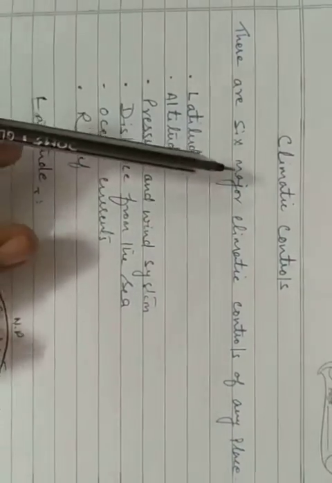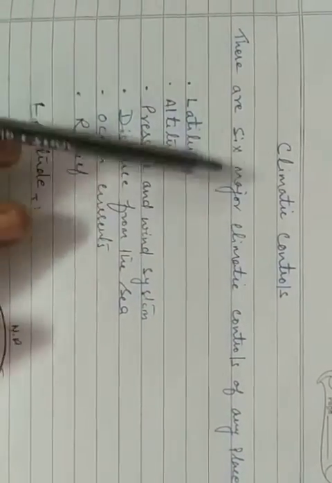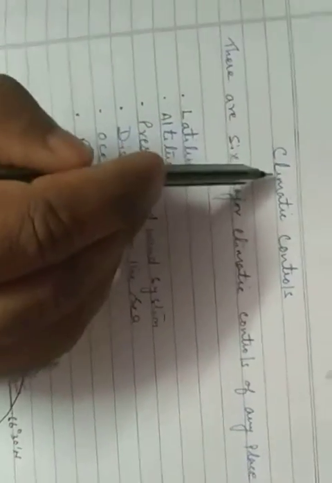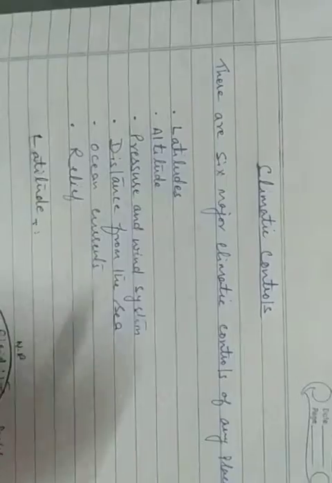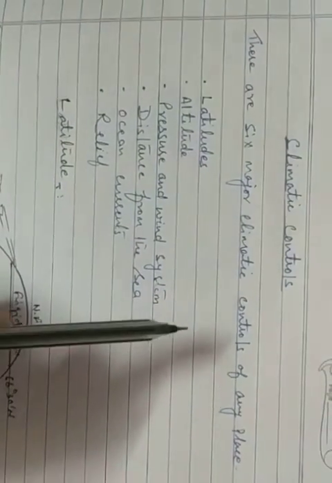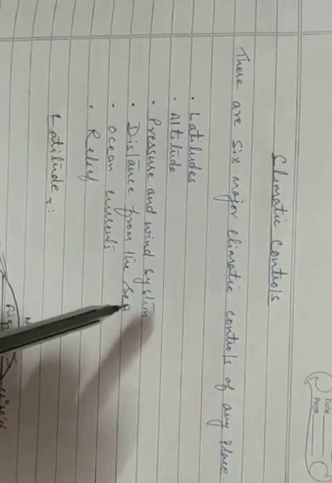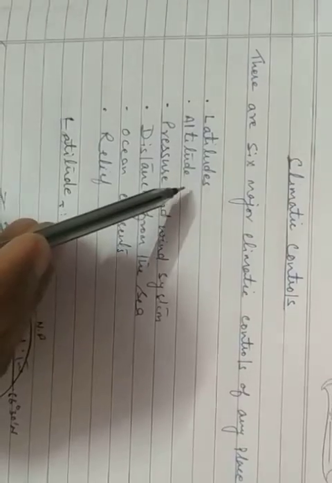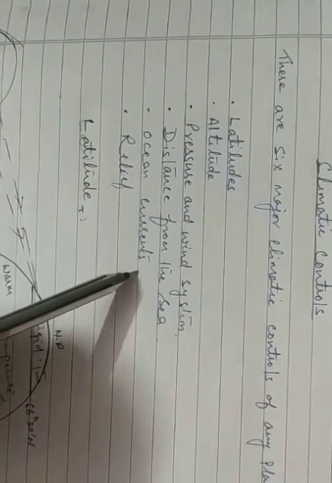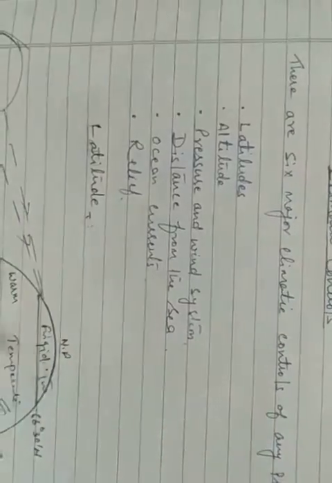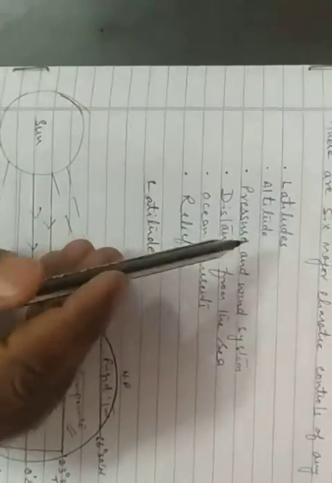Today we are going to discuss another topic of the climate chapter, that is climatic controls. There are 6 major climatic controls which affect the climate of any place. Number 1, latitude. Number 2, altitude, pressure and wind system, distance from the sea, ocean currents and relief. So let us discuss each of them one by one.